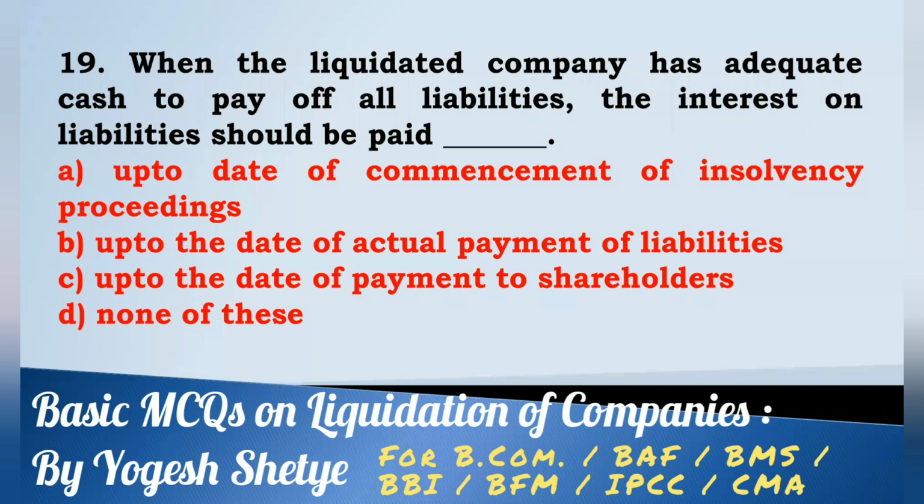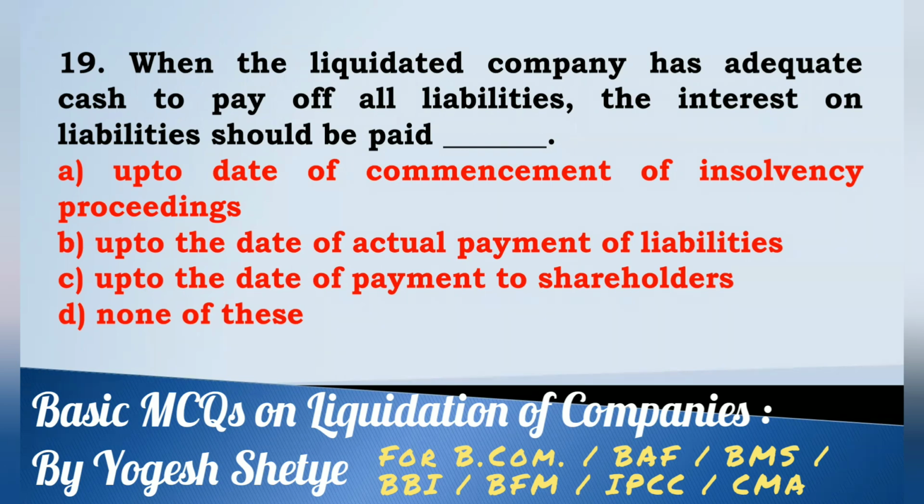Nineteen. When the liquidated company has adequate cash to pay off all liabilities, the interest on liabilities should be paid dash: up to date of commencement of insolvency proceedings, up to the date of actual payment of liabilities, up to the date of payment to shareholders, none of these.